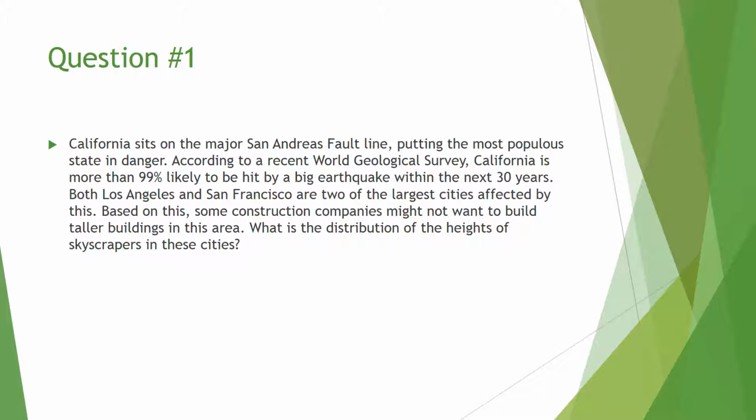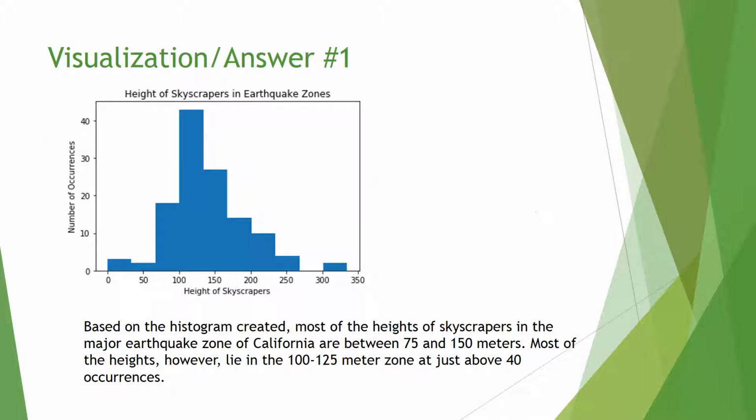What is the distribution of heights of skyscrapers in these cities? Based on the histogram created, most of the heights of the skyscrapers in the major earthquake zone of California are between 75 and 150 meters. Most of the heights, however, lie in the 100 to 125 meter zone, at just above 40 occurrences.